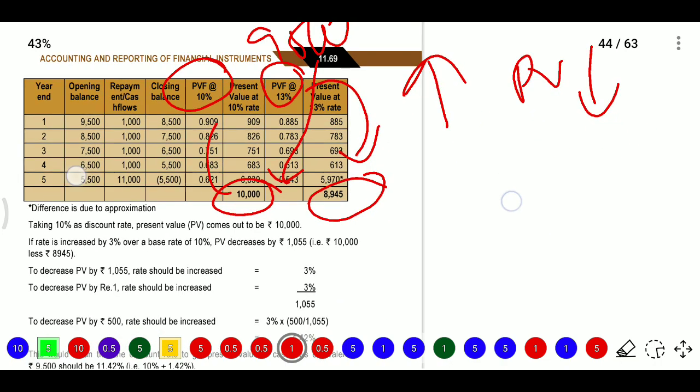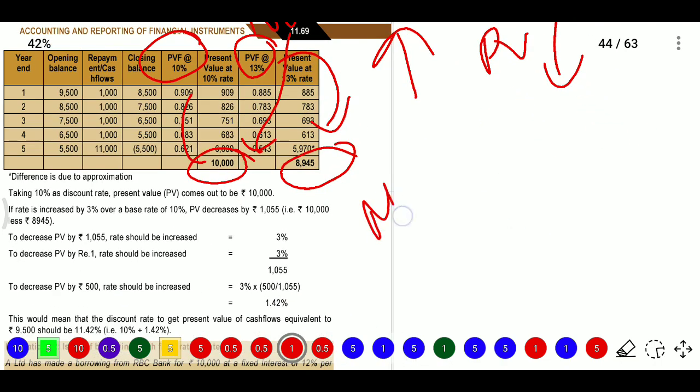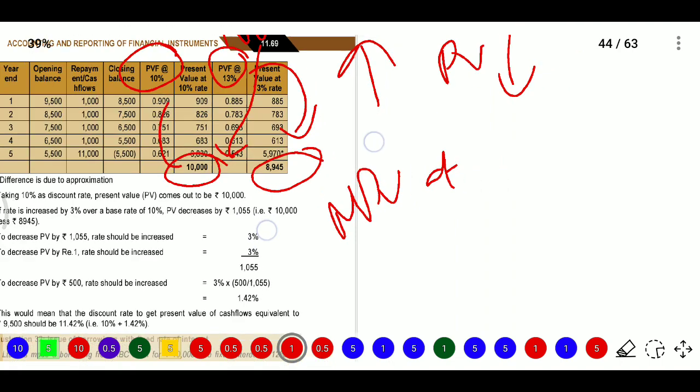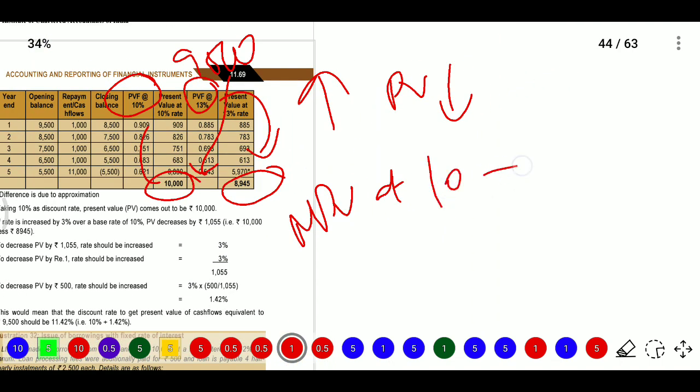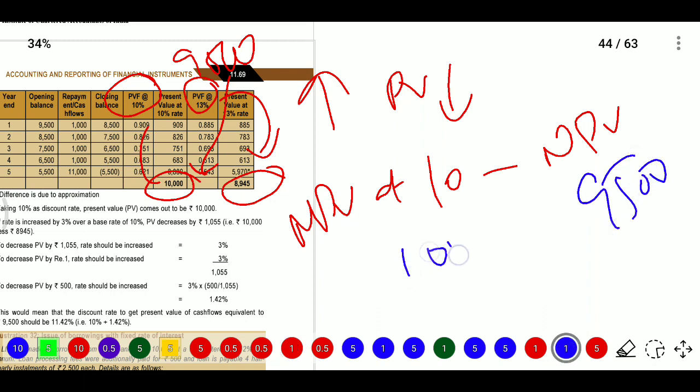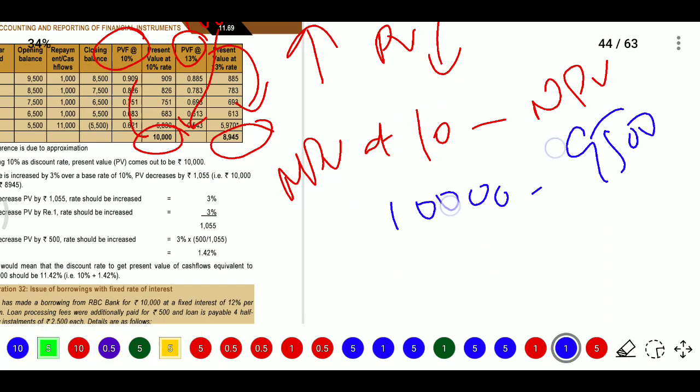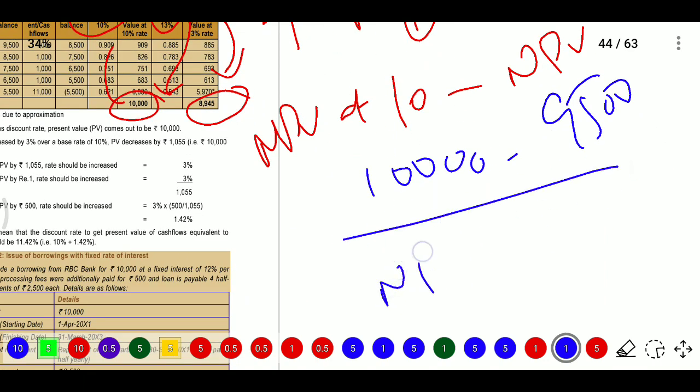So what we need to do here: NPV at 10% minus the target value, that is 10,000 minus 9,500, divided by NPV at the higher rate minus NPV at the lower rate.